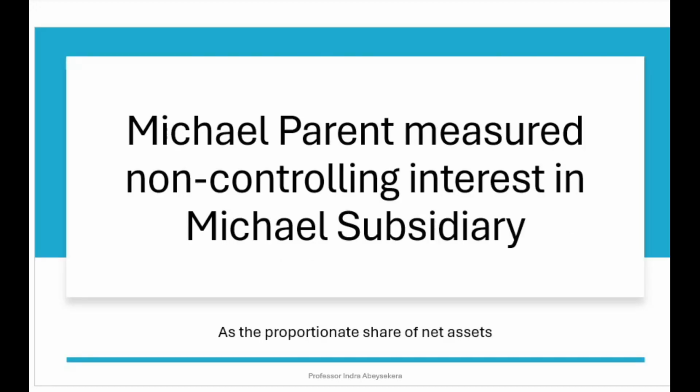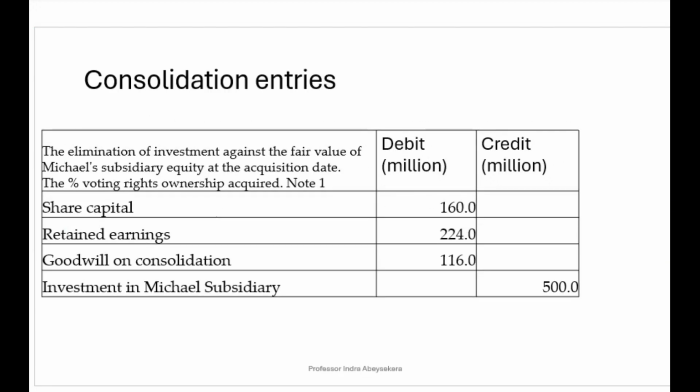First, we will look at Michael parent measuring non-controlling interest in Michael subsidiary as the proportionate share of net assets value. Our consolidation entries here are based on the percentage of voting rights. Here, the elimination entry is on share capital of 200 million.